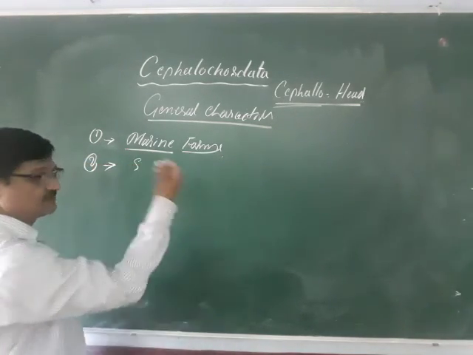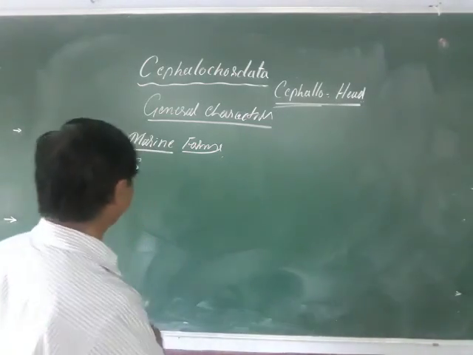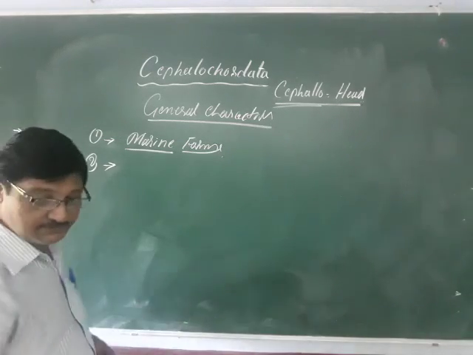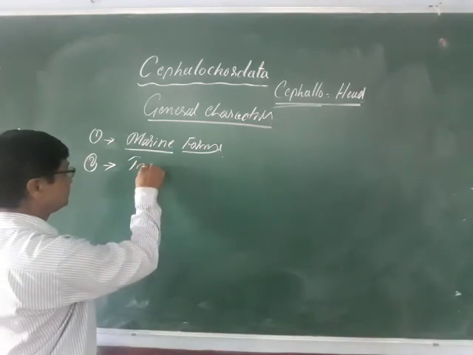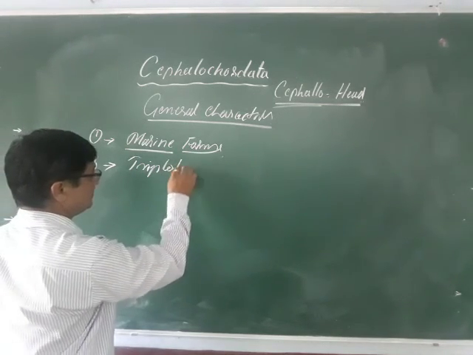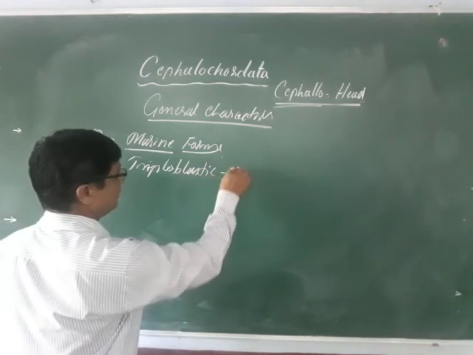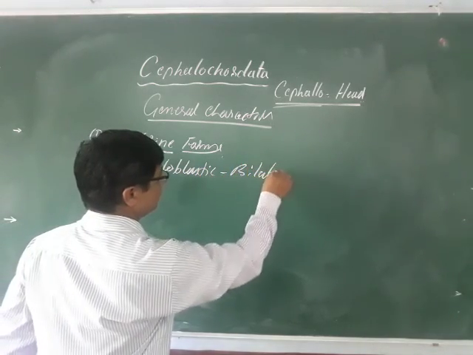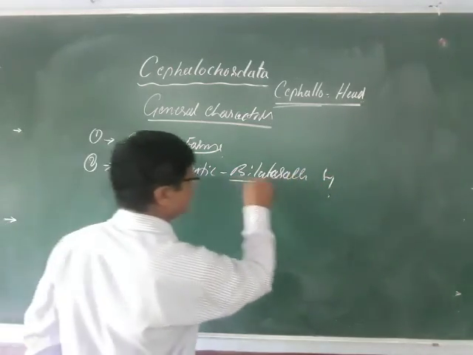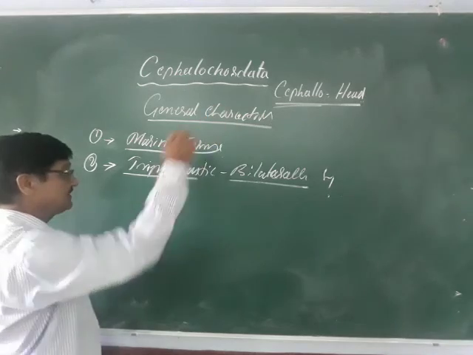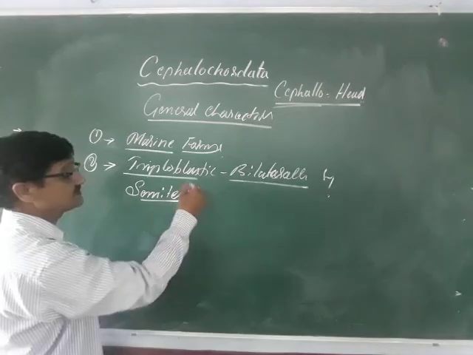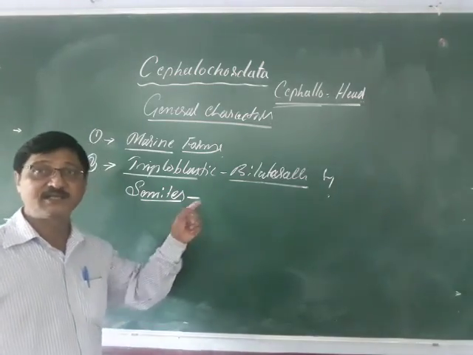These are solitary or colonial, and the body is bilaterally triploblastic. Triploblastic, no doubt, and bilaterally symmetrical. There is metameric segmentation, or better to say somites. The body shows a large number of segments.